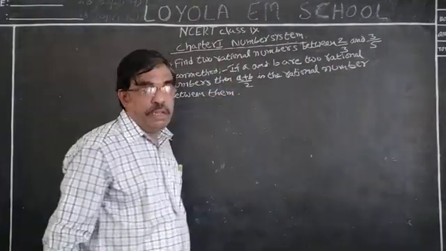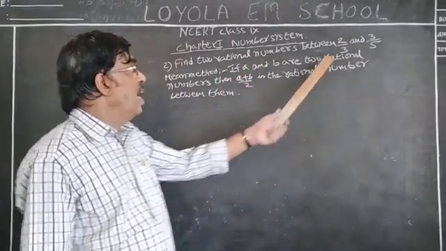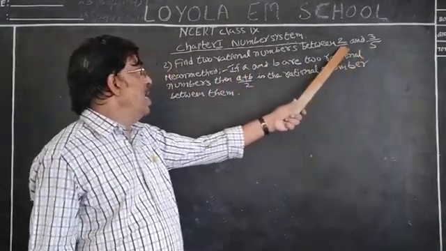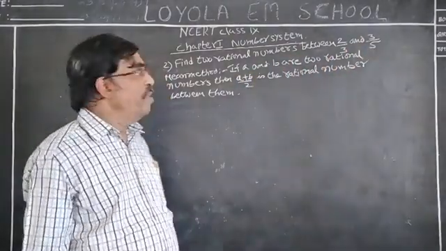What does it mean? If A and B are two rational numbers, according to the given question, A is equal to 2 by 3, B is equal to 3 by 5.